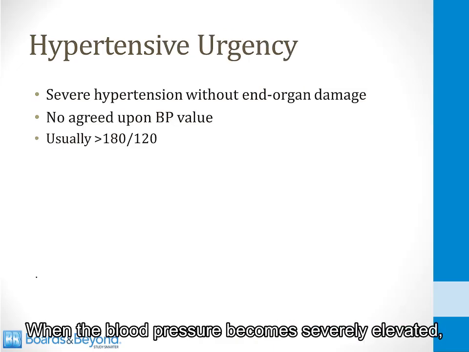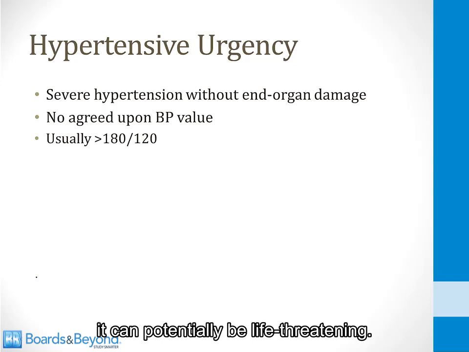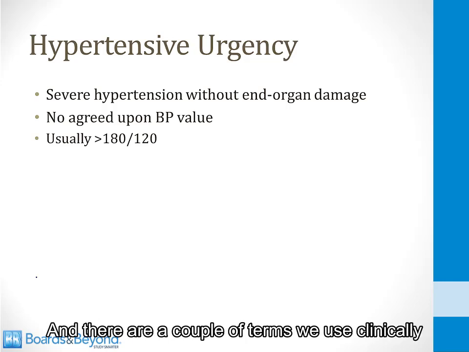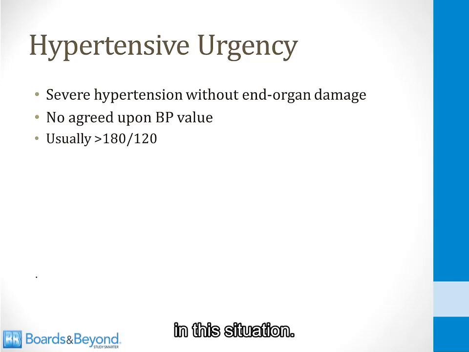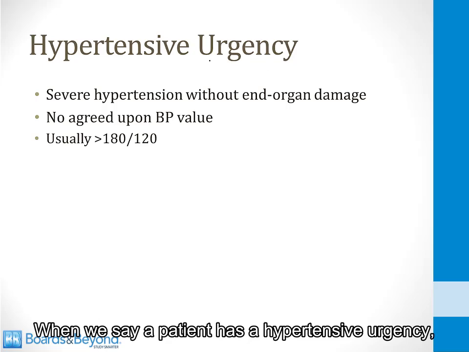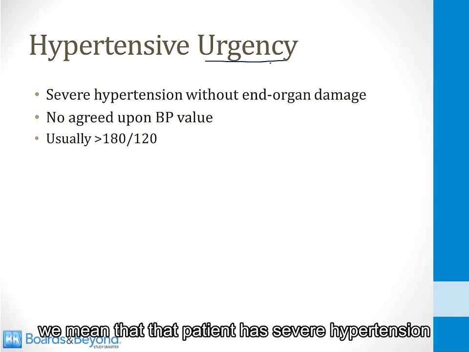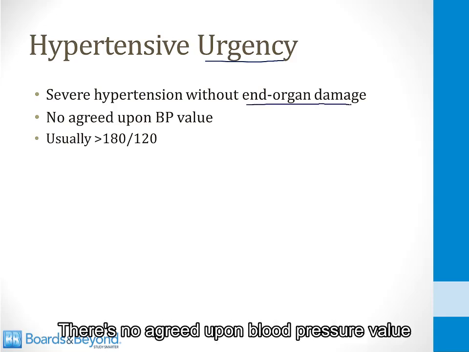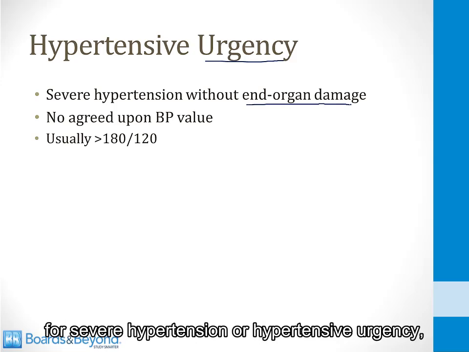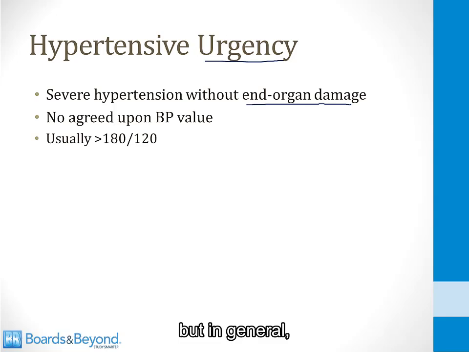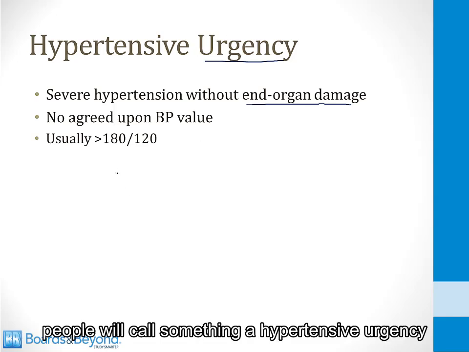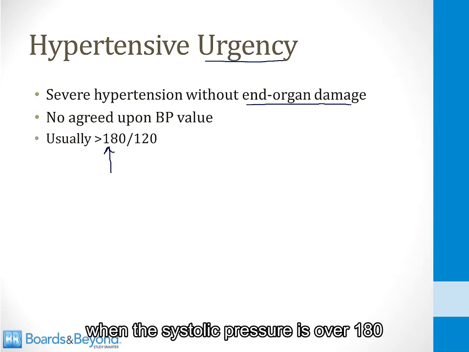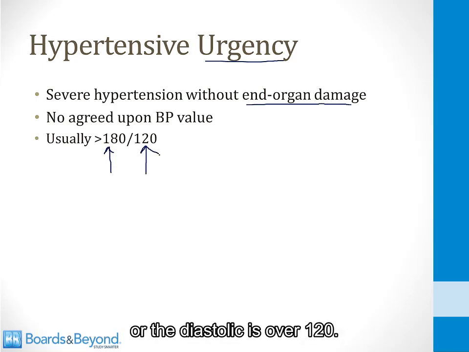When the blood pressure becomes severely elevated, it can potentially be life-threatening, and there are a couple of terms we use clinically in this situation. When we say a patient has a hypertensive urgency, we mean that that patient has severe hypertension without evidence of end organ damage. There's no agreed upon blood pressure value for severe hypertension or hypertensive urgency, but in general, people will call something a hypertensive urgency when the systolic pressure is over 180 or the diastolic is over 120, and frequently this is encountered in the outpatient setting.